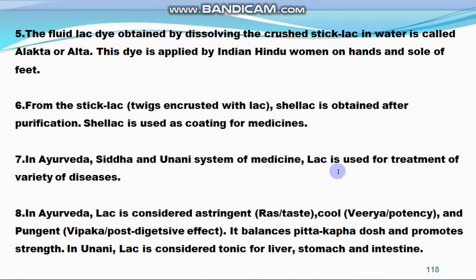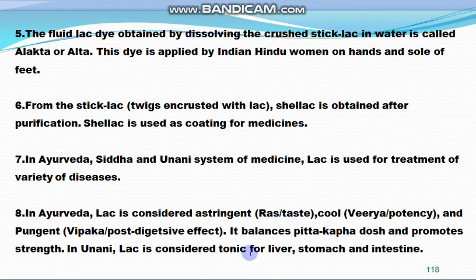In the Ayurveda, Siddha and Unani systems of medicine, lac is used for the treatment of a variety of diseases. In Ayurveda, lac is considered astringent in ras or taste, cool in virya or potency, and pungent in vipaka or post-digestive effect.